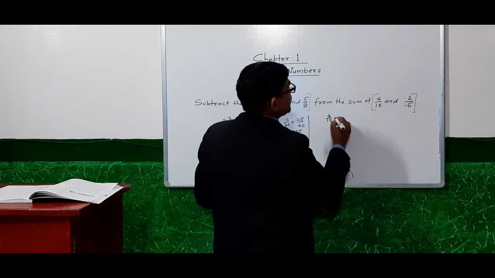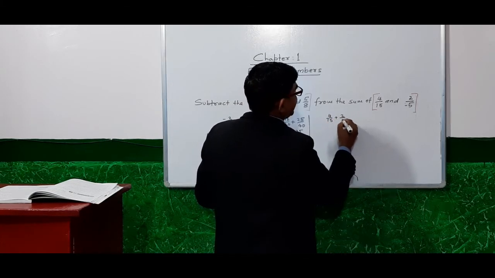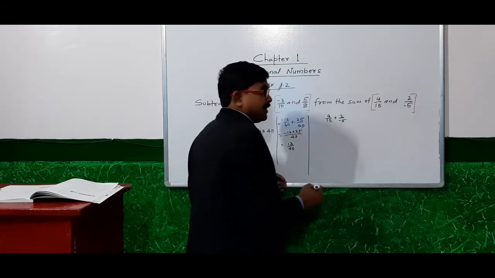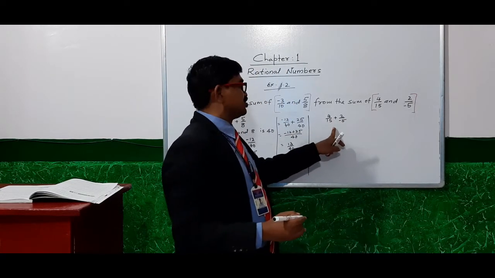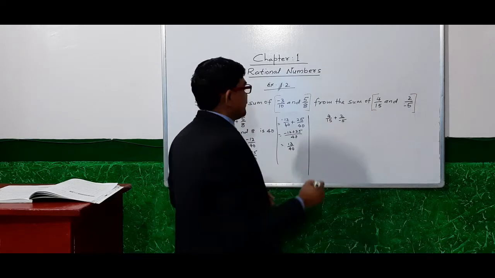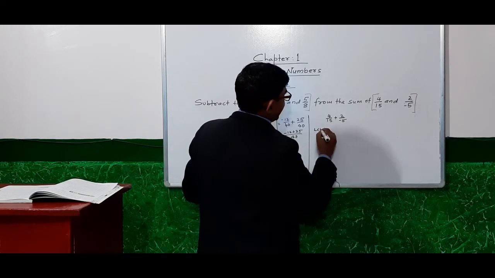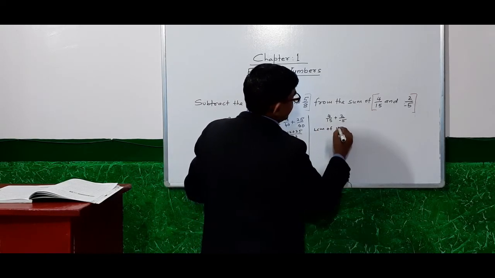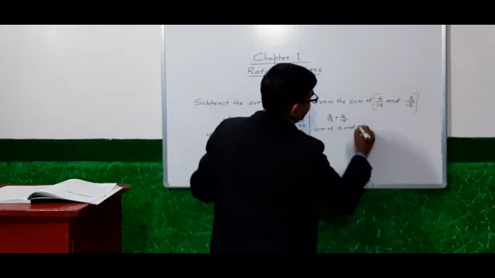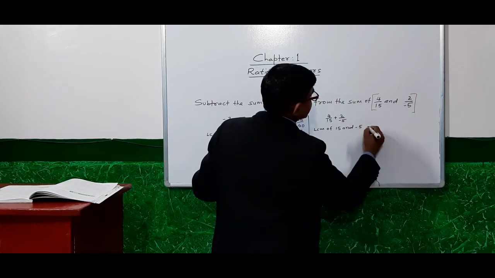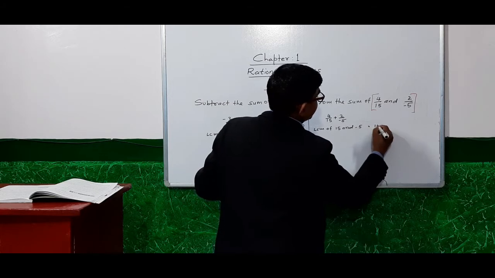4 by 15 plus 2 by minus 5. At first we have to find the LCM of 15 and 5, that is 15.